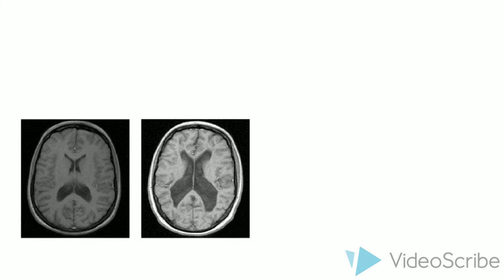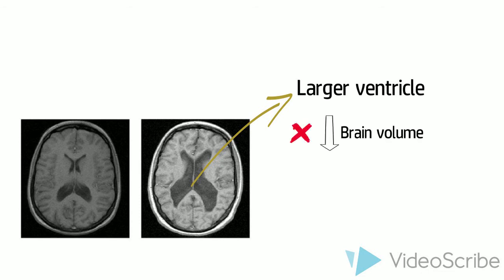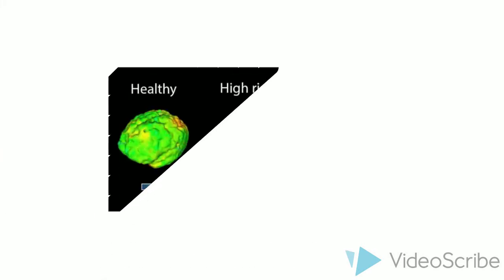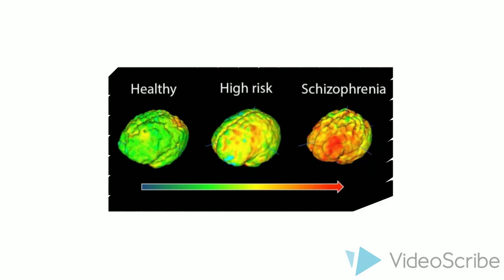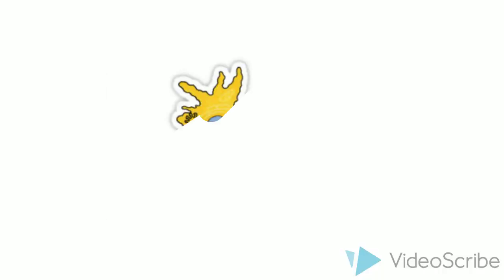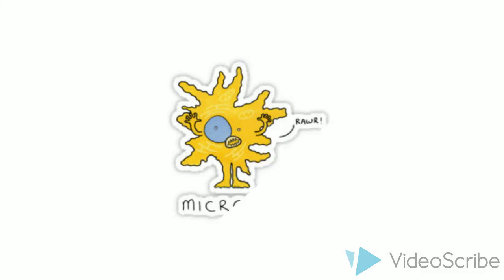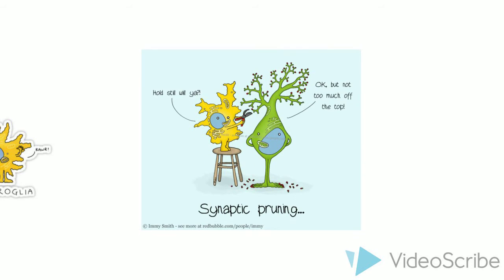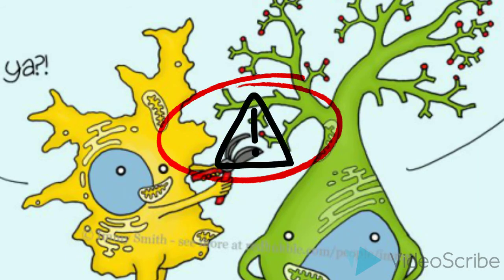Another factor that influences this psychotic disorder is anatomic abnormality. Neuroimaging studies show differences between a brain with schizophrenia and one without. For example, the ventricles are somewhat larger, there is decreased brain volume, and there are changes seen in the hippocampus. Besides that, schizophrenia might be caused by inflammation and immune function. Those at risk of schizophrenia have higher levels of immune cell activity in their brain that will cause inflammation. In response to damage and infection in the brain, this will activate the microglia cells. In this case, microglia cells make errors in their pruning and make inappropriate connections between cells.